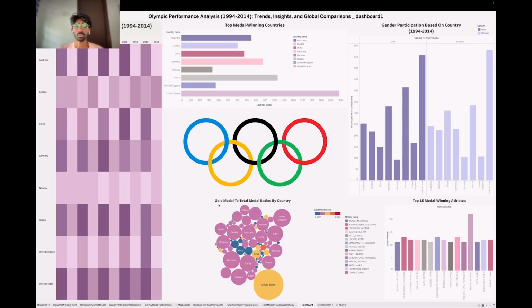And then following that, we can take a look at gold medal to medal ratio by country. Actually, we divide the total number of medals by the count of gold medals they won during this time period, and we can know their gold medal rate. And then this fifth container is about the top 50 medal winning athletes, which shows the top 15 athletes that won the highest number of medals during the 1991 to 2014 Olympics.